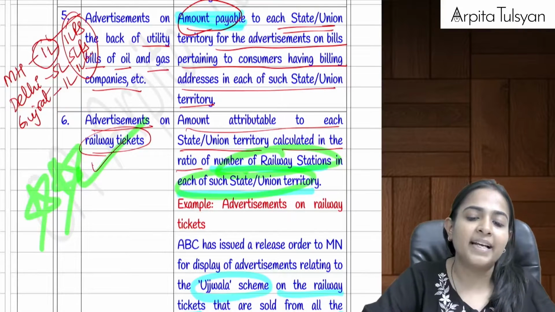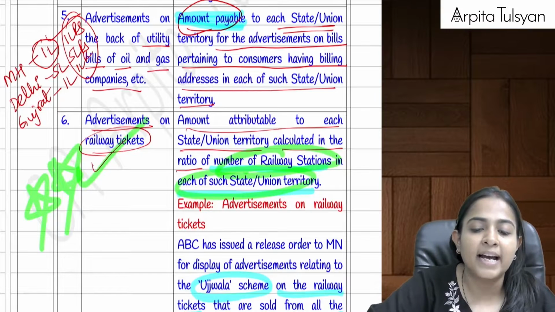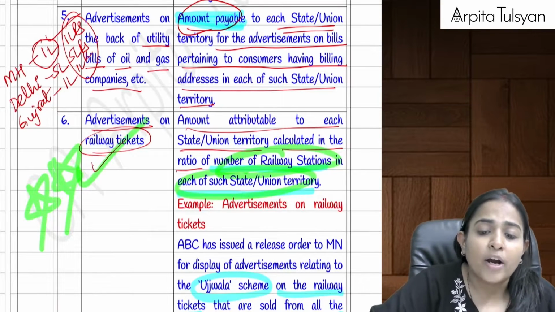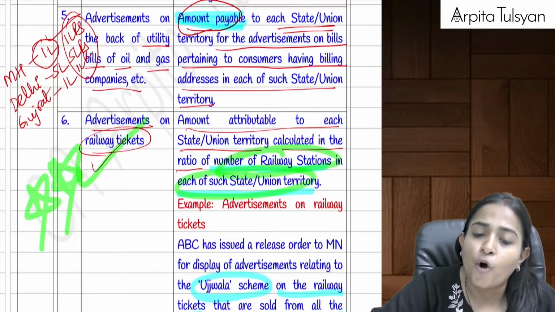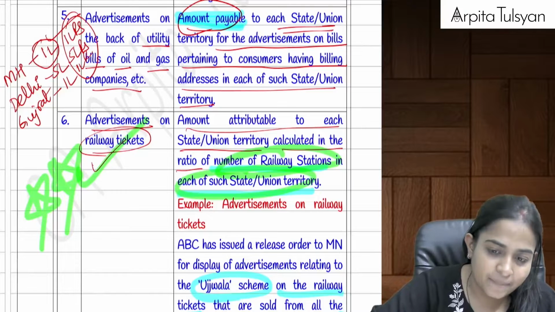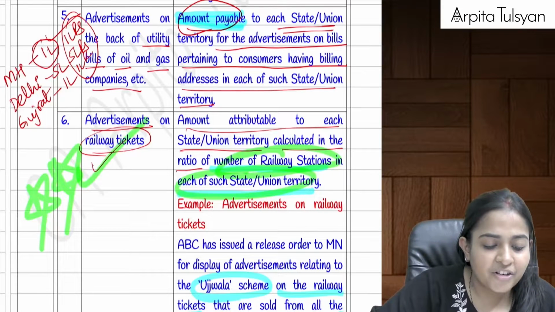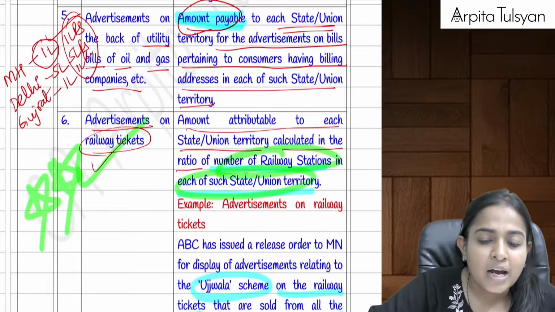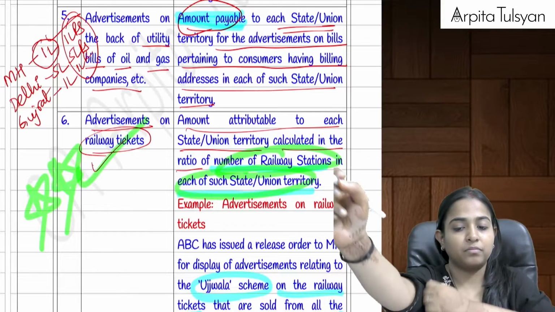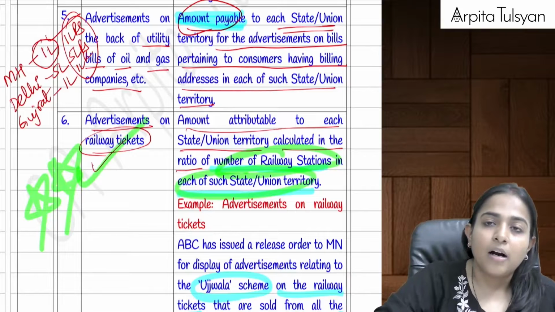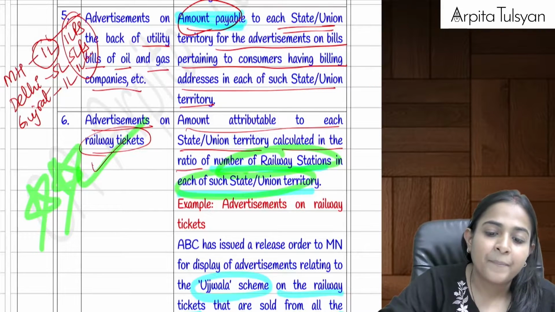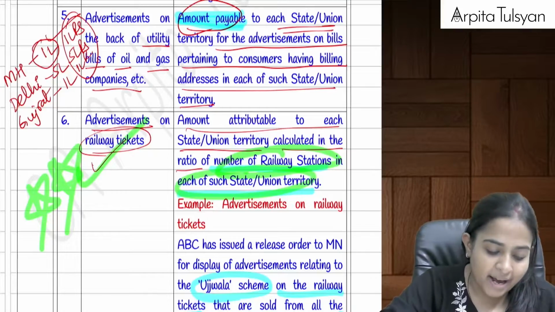Let's say government has told that all the railway tickets which are sold from Maharashtra, on that we are going to put an advertisement. Now just try to understand. There is a particular railway ticket that will be sold from Maharashtra.